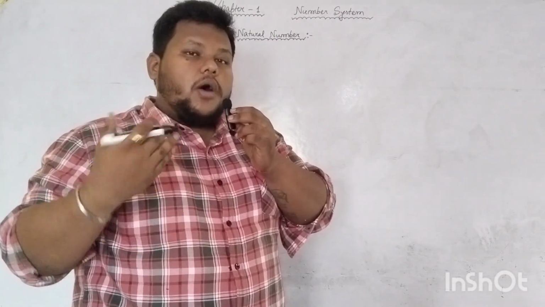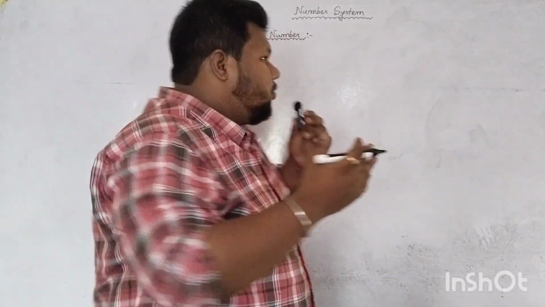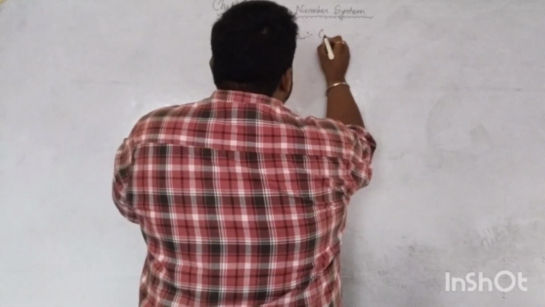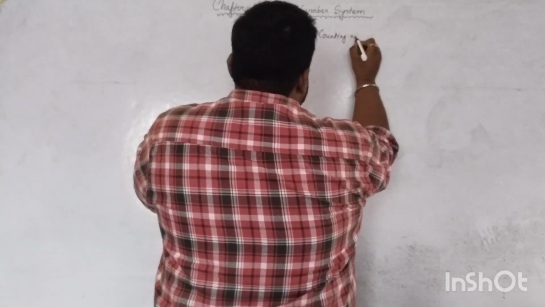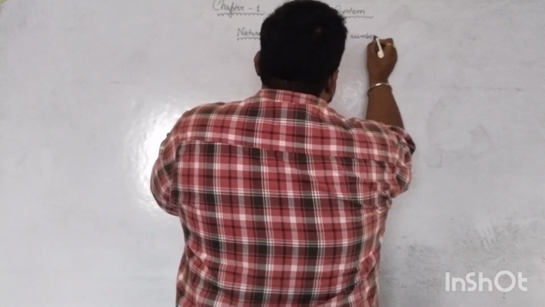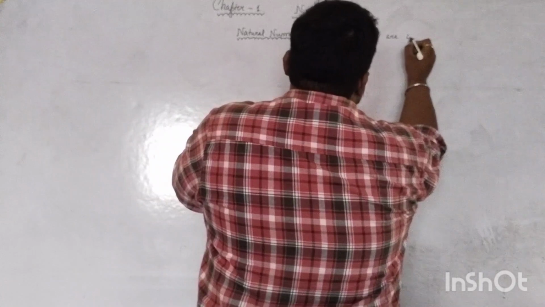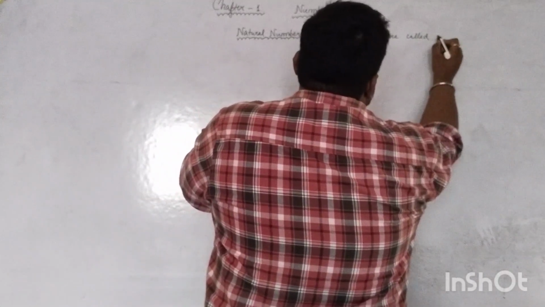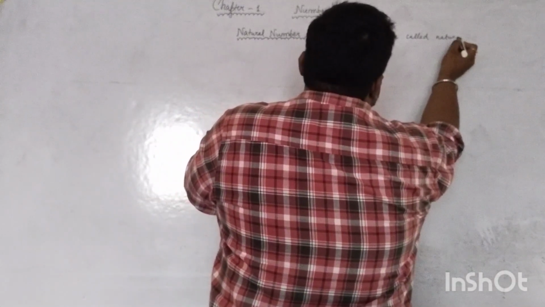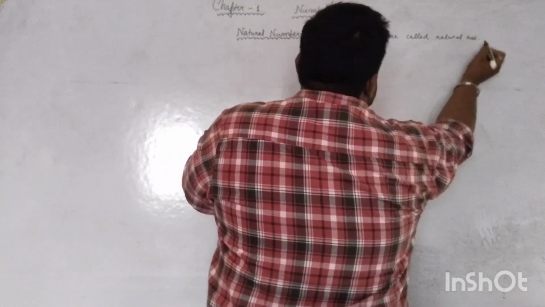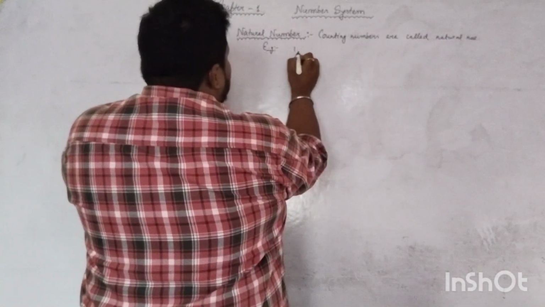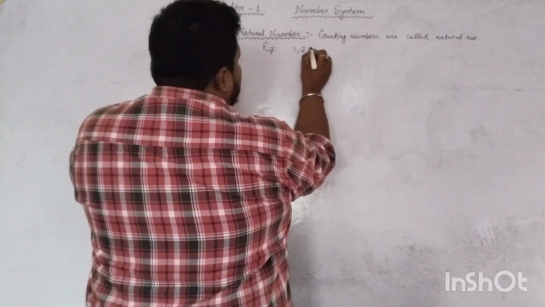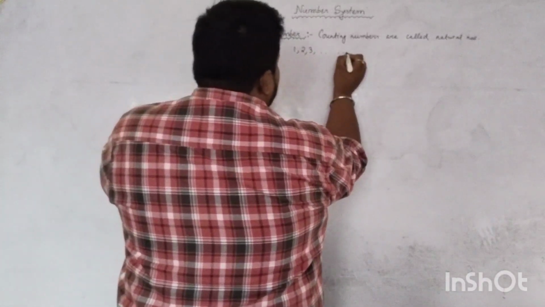Let us write a short definition: counting numbers are called natural numbers. Example, it will always start from 1: 1, 2, 3, and it goes on, right?